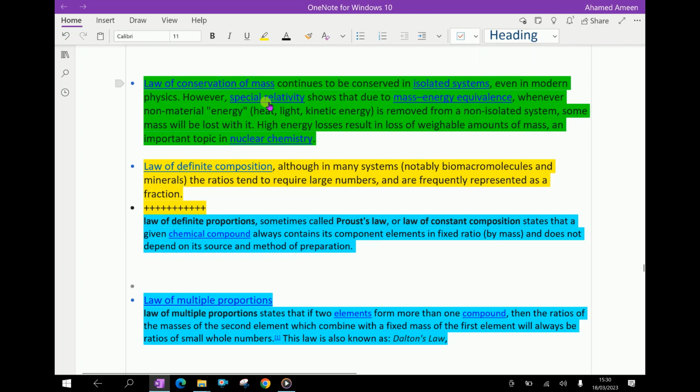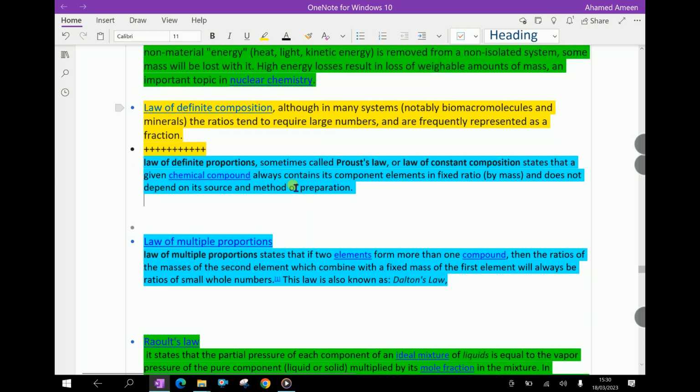The law of conservation of mass continues to be observed in isolated systems even in modern physics. However, special relativity shows that due to mass-energy equivalence, whenever non-material energy, that is heat, light, or kinetic energy, is removed from a non-isolated system, some mass will be lost with it. High energy losses result in loss of variable amounts of mass, an important topic in nuclear chemistry.